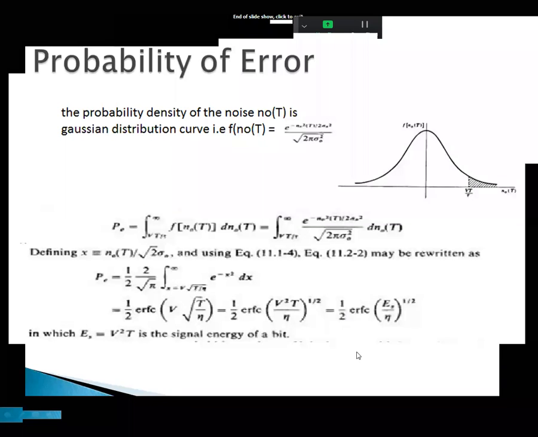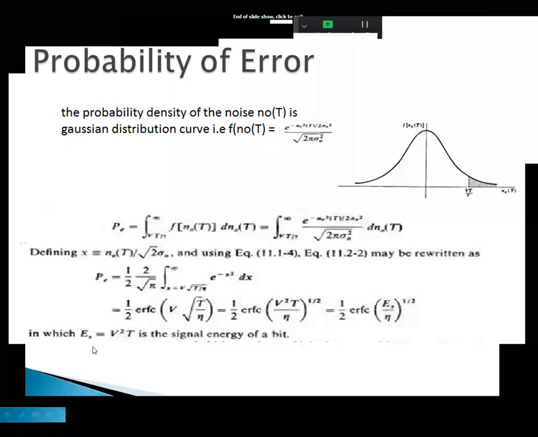That means P of E is equal to 1 by 2 ERFC root Es by eta. Please remember this formula. The probability of error, the quality of the signal in the digital domain, is P of E equal to 1 by 2 ERFC root Es by eta. ERFC means error complementary function.